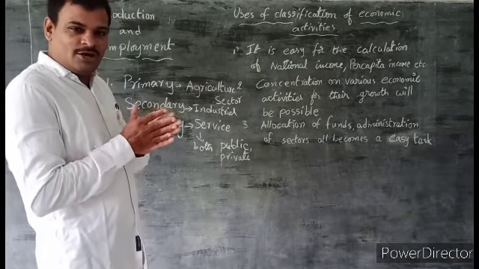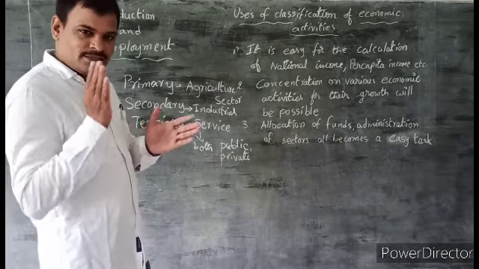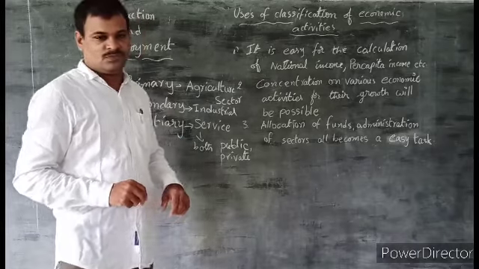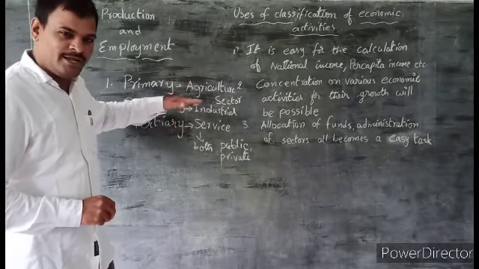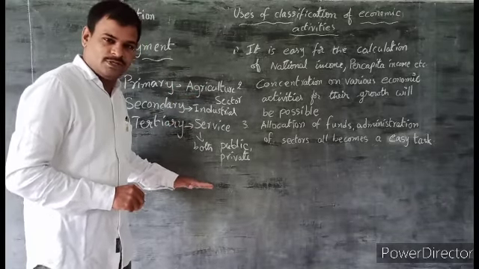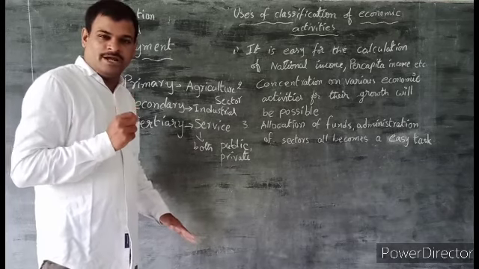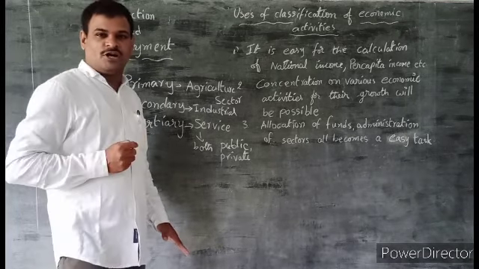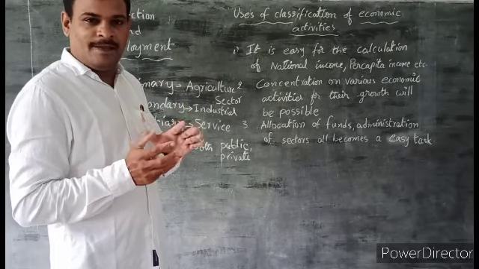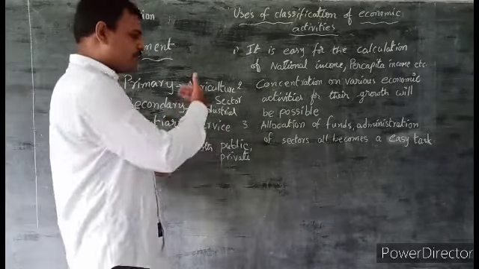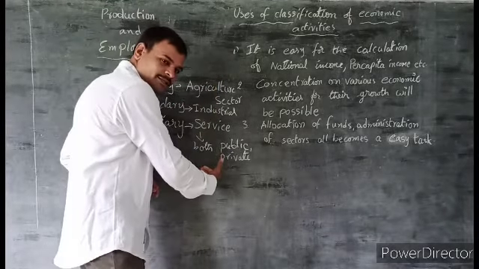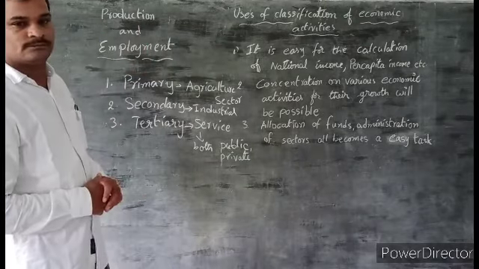While development is in process, there is a shift of employment from agriculture to industry and the service sector. So how can we understand the process of development? By observing the shift of employment from the primary to other sectors.